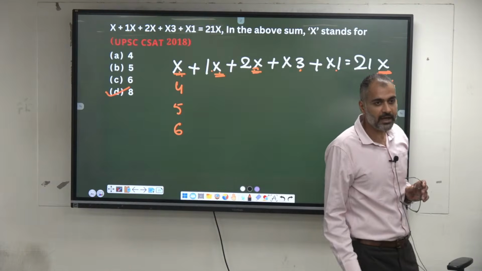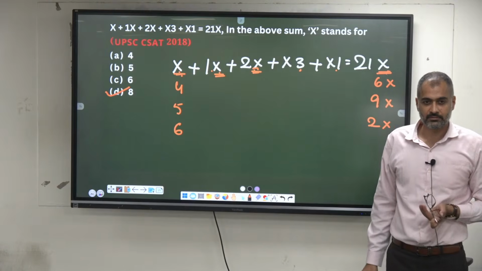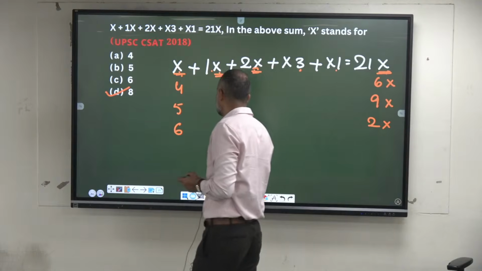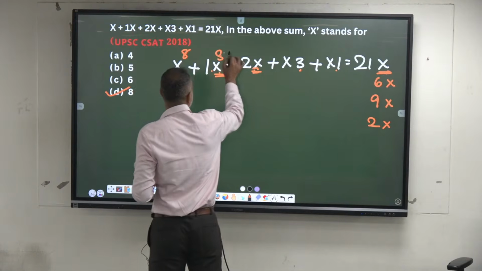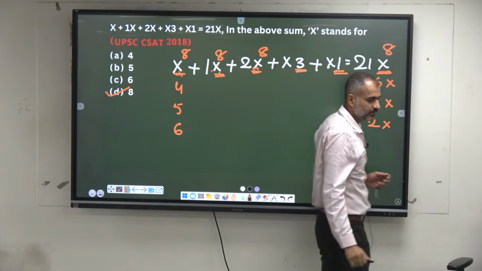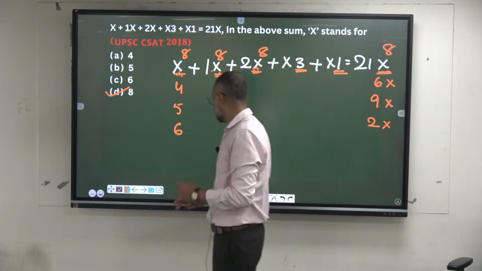Units place. Okay, add the units place. 4 plus 3 plus 1, 8. Okay, here 8, 8, 8. 3 plus 1. 8. Okay, shall we move this? So work on the place.